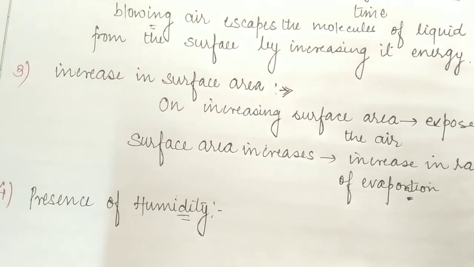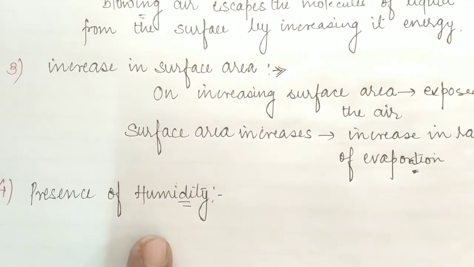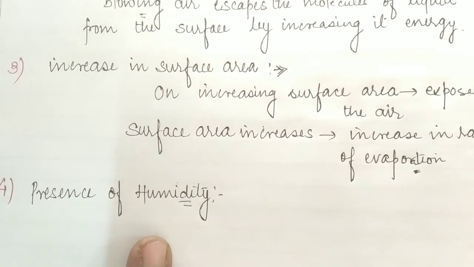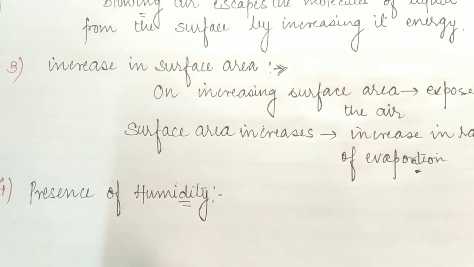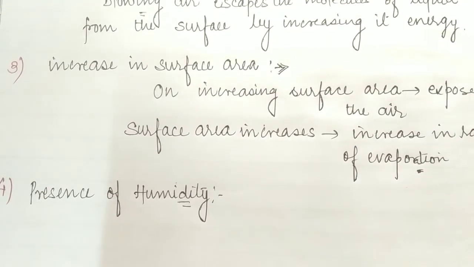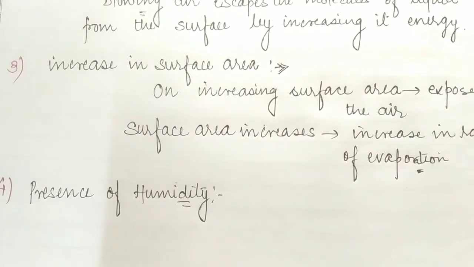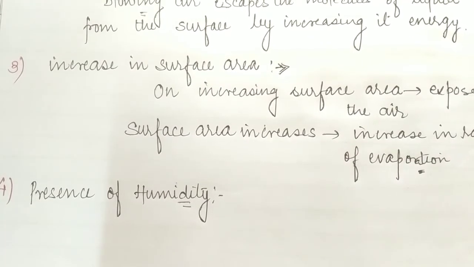With humidity, the rate of evaporation becomes slow because vapor molecules do not find space to escape. If our surrounding is humid, there will be fewer chances for evaporation.